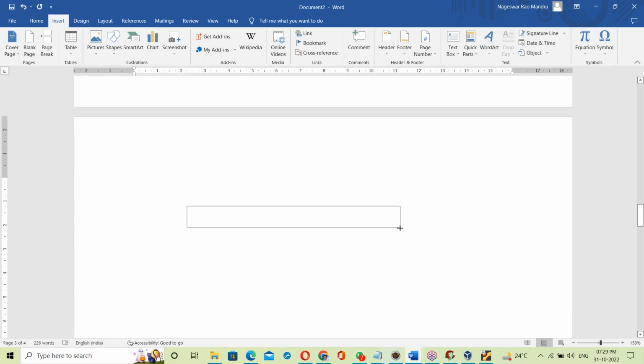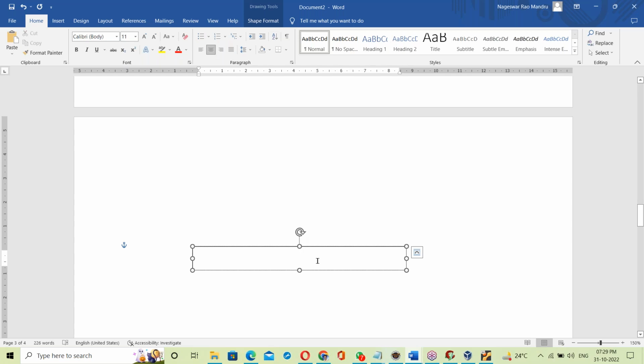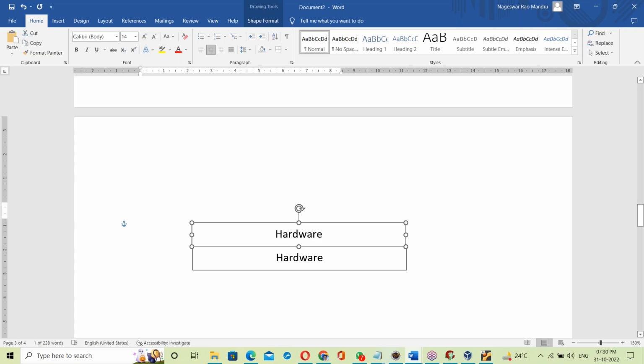Your computer has the hardware. On top of the hardware, the operating system is running. On top of the OS, all programs like C program, C++, Java are running.